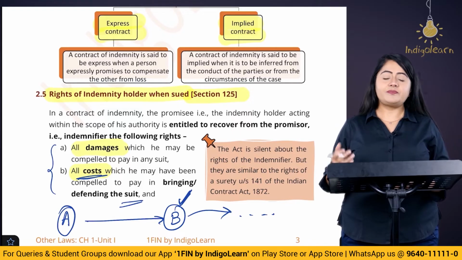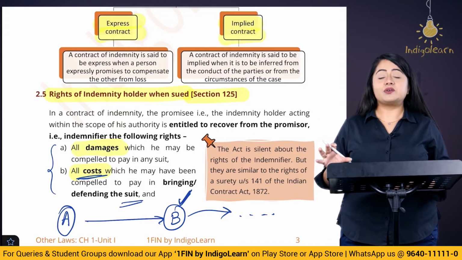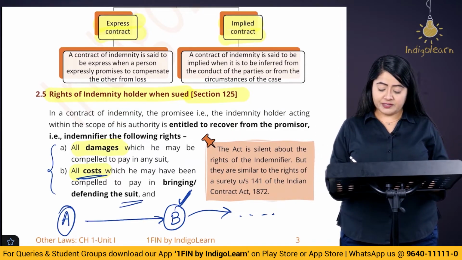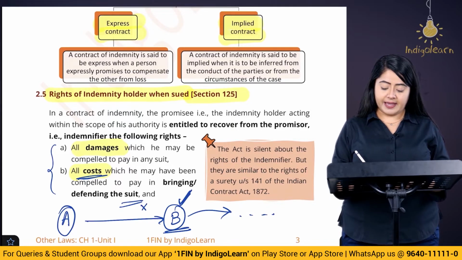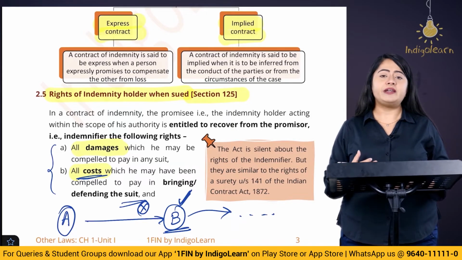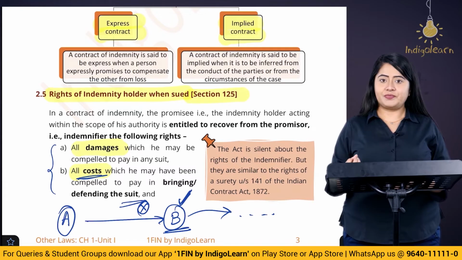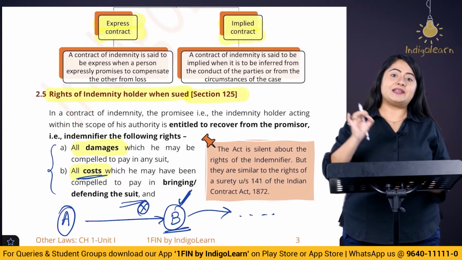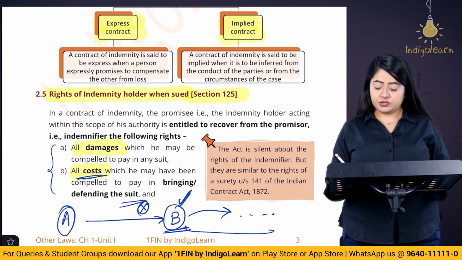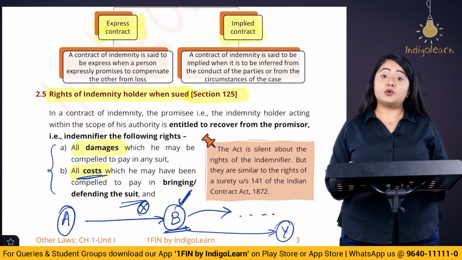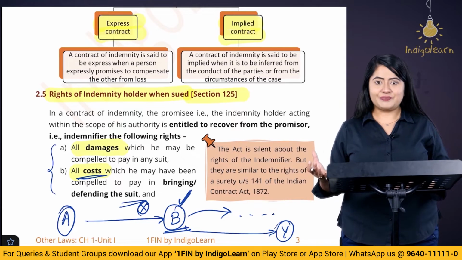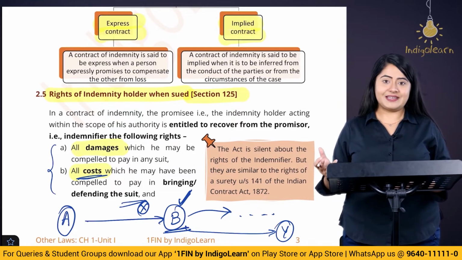But here let's say Mr. A lays down a simple condition that with respect to the lawyer, please hire Mr. X because X is really good, he is my friend, he is going to charge less. So this is the instruction given by A to B. Now let's say this Mr. B goes ahead and hires Mr. Y as the lawyer. Y is very expensive. In that case, do you think A should compensate B?